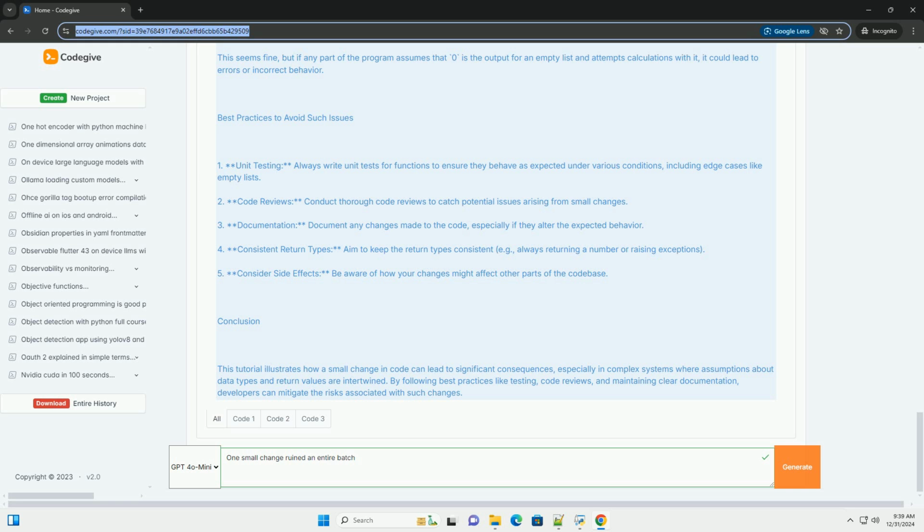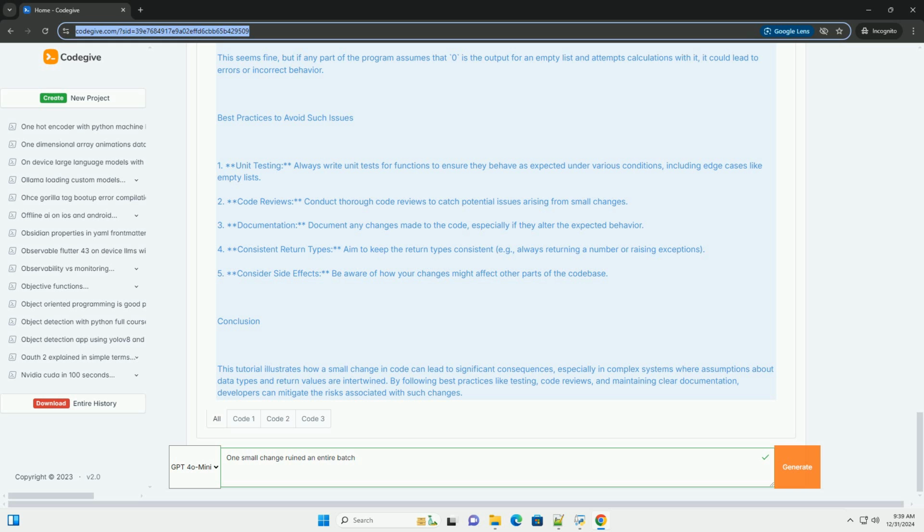With the modified calculate_average function, if numbers is an empty list, the output will be "No average available." This seems fine, but if any part of the program assumes that 0 is the output for an empty list and attempts calculations with it, it could lead to errors or incorrect behavior.